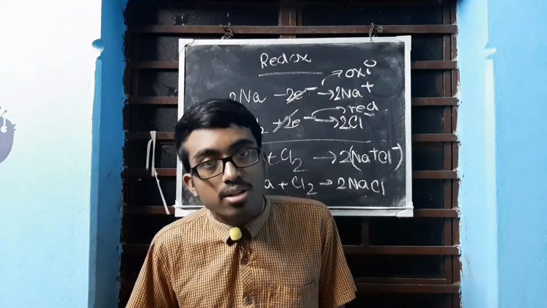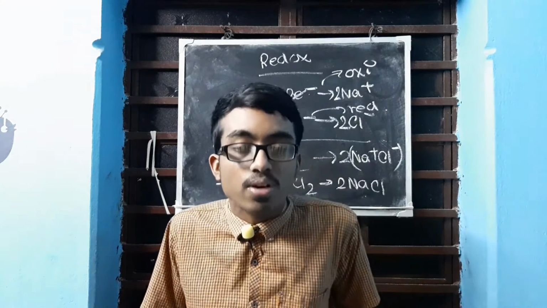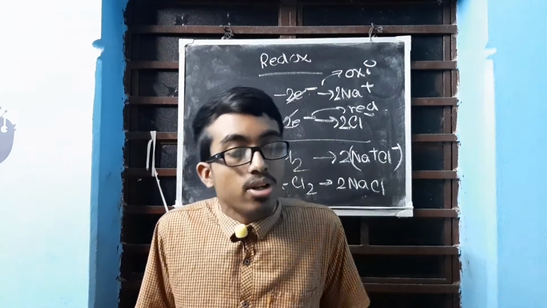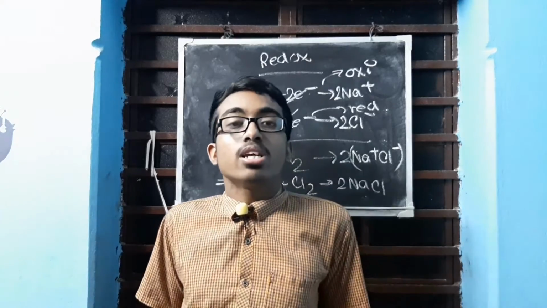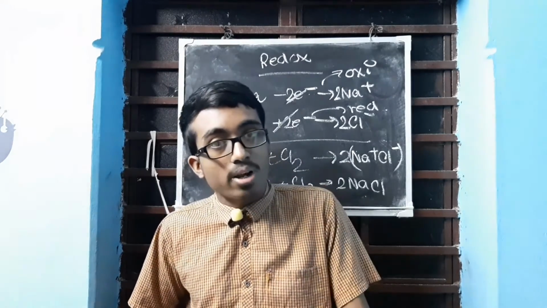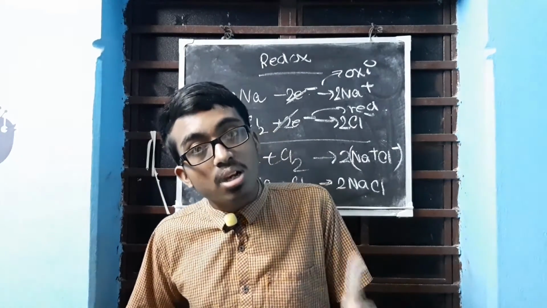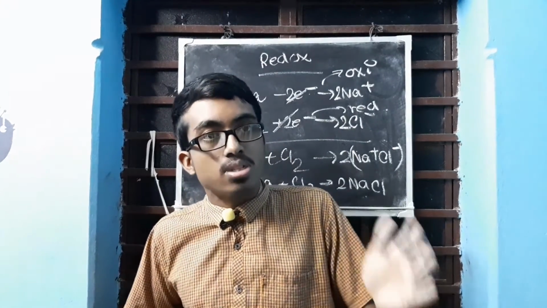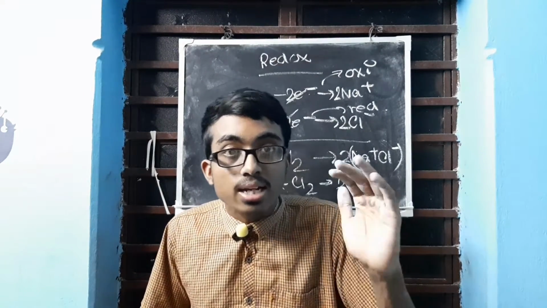It is generally non-volatile. Next, the important thing is that the rate of reaction is very fast. Why? Because ionic reactions are very fast. Next, it is soluble in water. Ionic compounds are soluble in water, but not soluble in organic solvents. Why? Organic solvents are covalent solvents and polar covalent. So they are not soluble in organic solvents but soluble in water. These are some highlighted points. Another highlighted point is that they are good conductors of electricity and good conductors of heat. These are all highlighted points of ionic compounds.